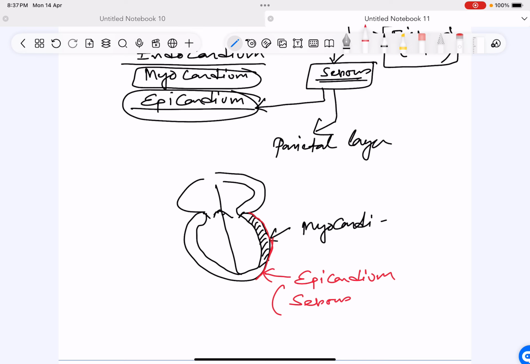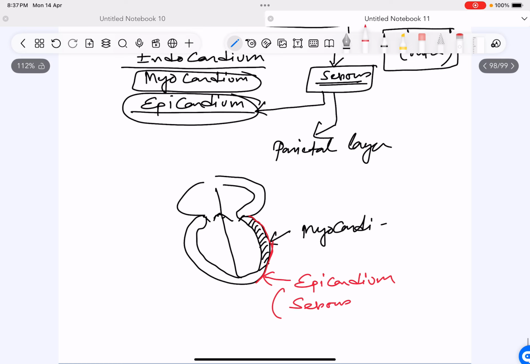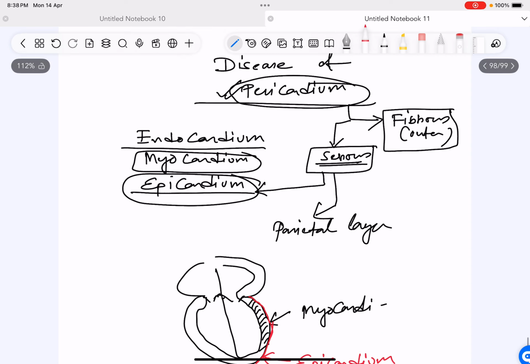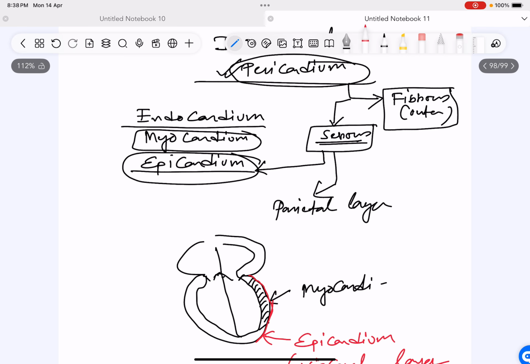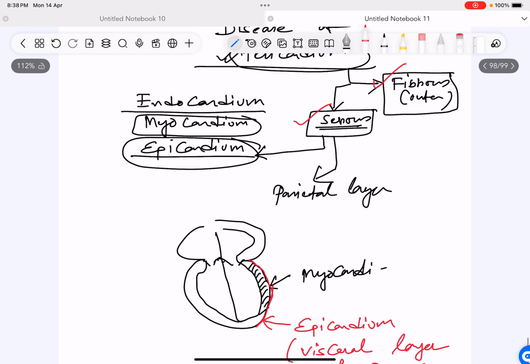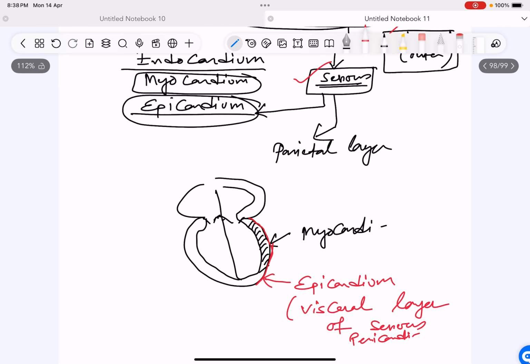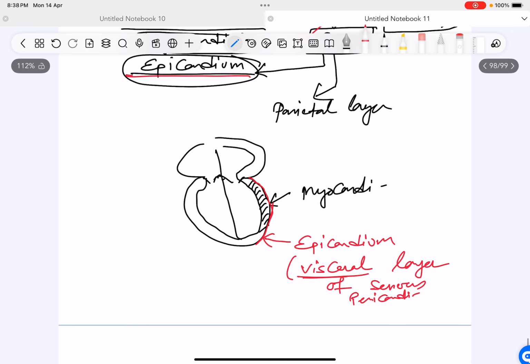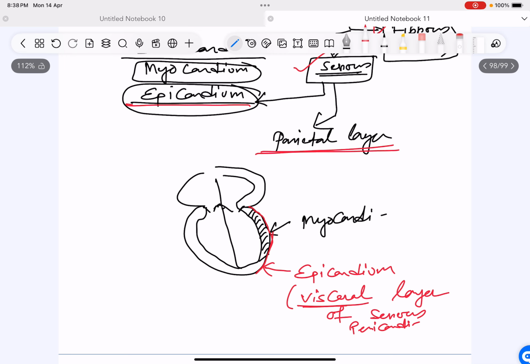Epicardium is the serous layer of pericardium. Actually not serous, it is the visceral layer of serous pericardium. Because in pericardium we have two layers. The outer layer is the tough fibrous layer, the inner layer is the serous layer, and in that serous layer we have two layers, again inner and outer. The inner serous layer is known as epicardium because it is the visceral layer. Visceral means that is inner. And then we have the parietal layer of the serous pericardium.